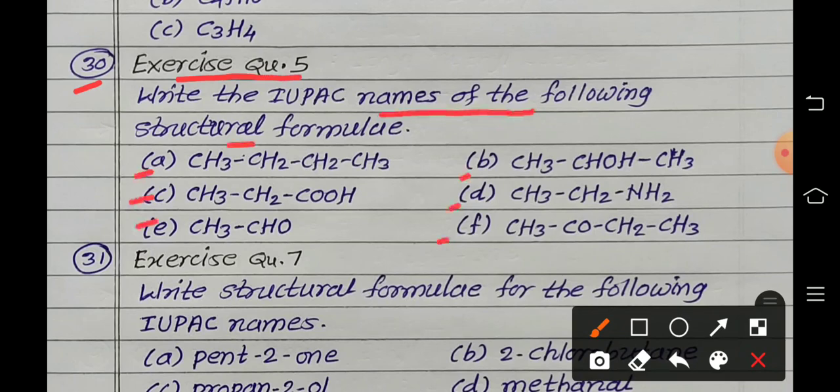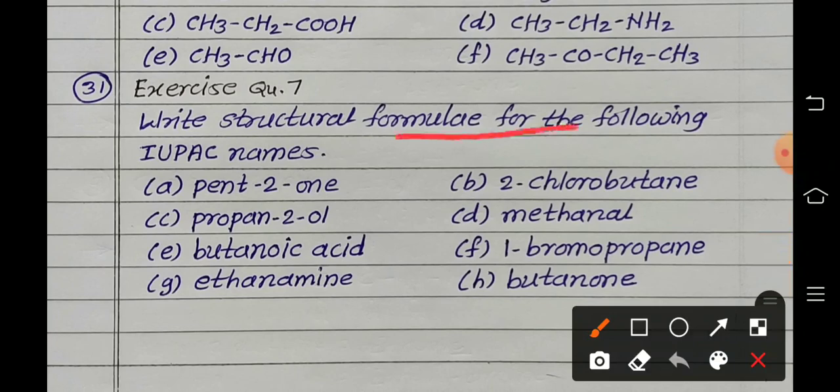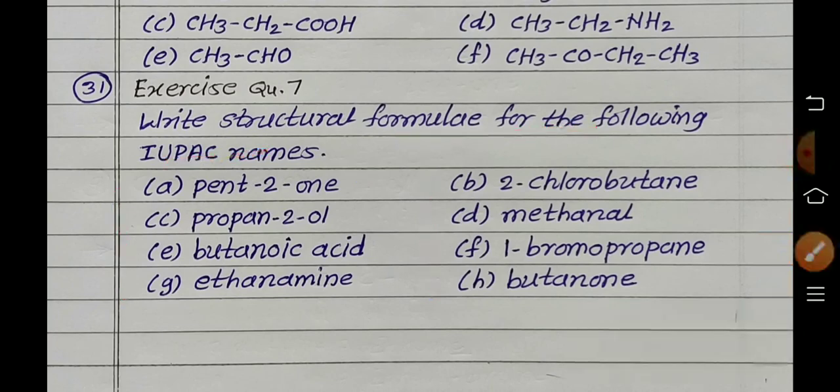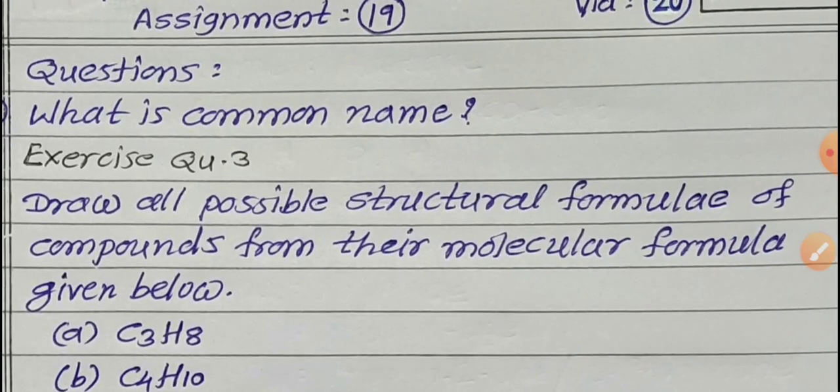Next, question number 7 in our exercise: now write the structural formulae of the following IUPAC names. IUPAC names are given. How many are there? Total 8 are given. So we draw the structural formulae with the help of these IUPAC names. This is our assignment number 19.